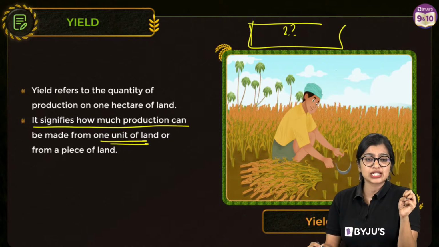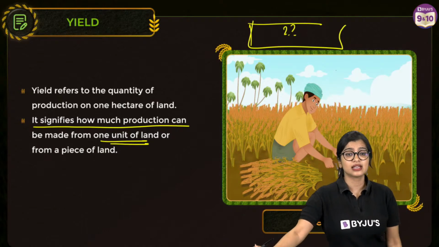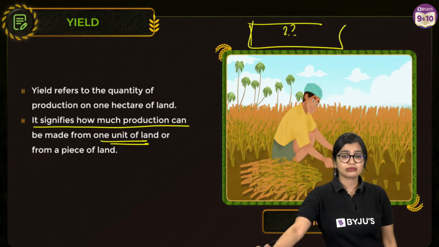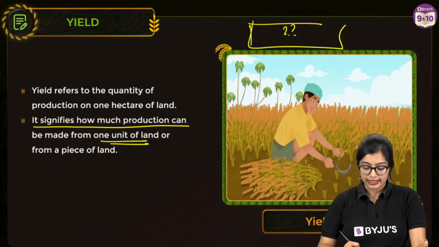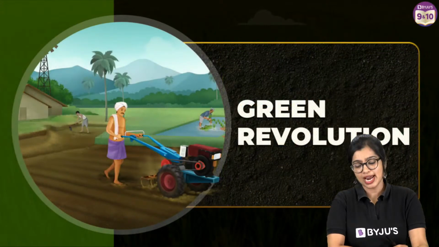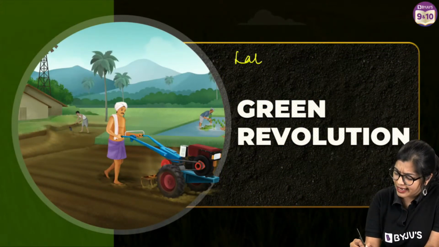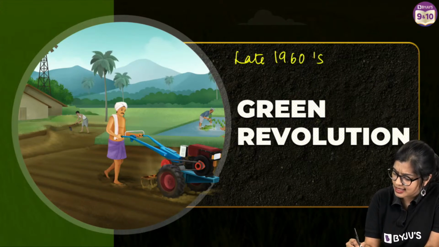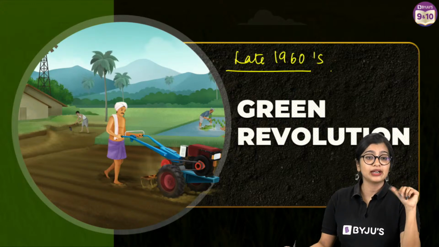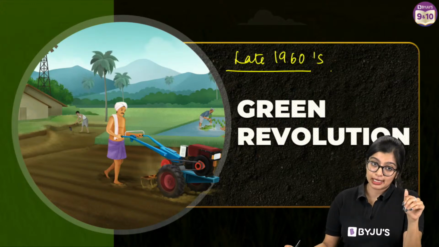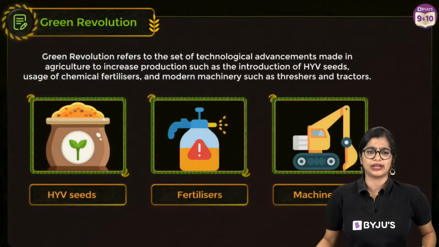So what happened around the time of the 1960s, which you all have been asking me from that time? Yes? What happened around that time? Exactly. Very good, Rajesh. Green Revolution happened. So what is this Green Revolution that happened around the late 1960s that kind of transformed the life of farmers? Modern methods came into the picture and the way we approached farming changed quite a bit.